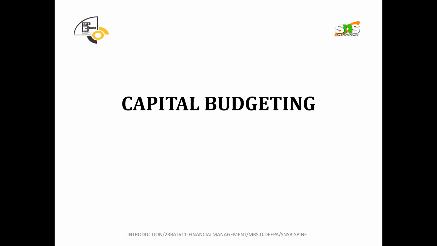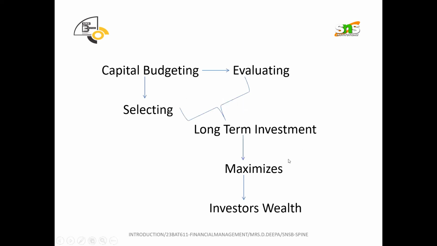Hello, dear students. Let us understand about capital budgeting in this session. Capital budgeting is budgeting for long-term assets, that is, fixed assets. So for land, building, and machinery, that is the kind of budgeting we plan. We say that as capital budgeting. Okay. So let us discuss this in detail.